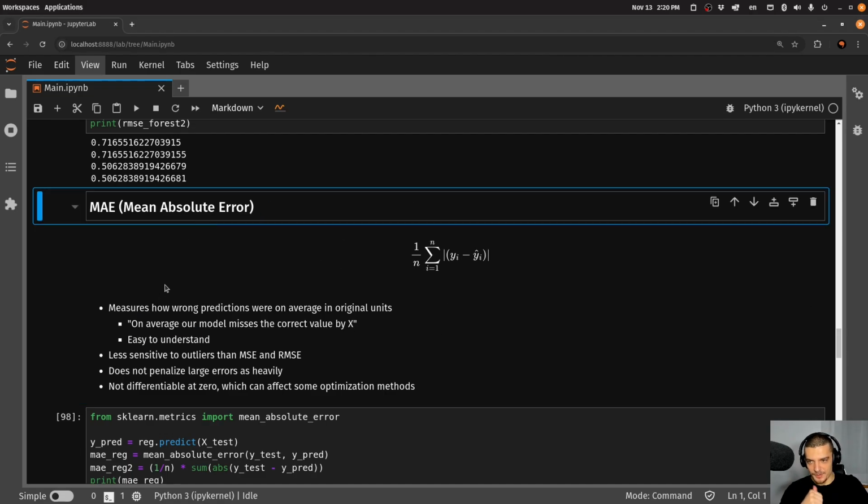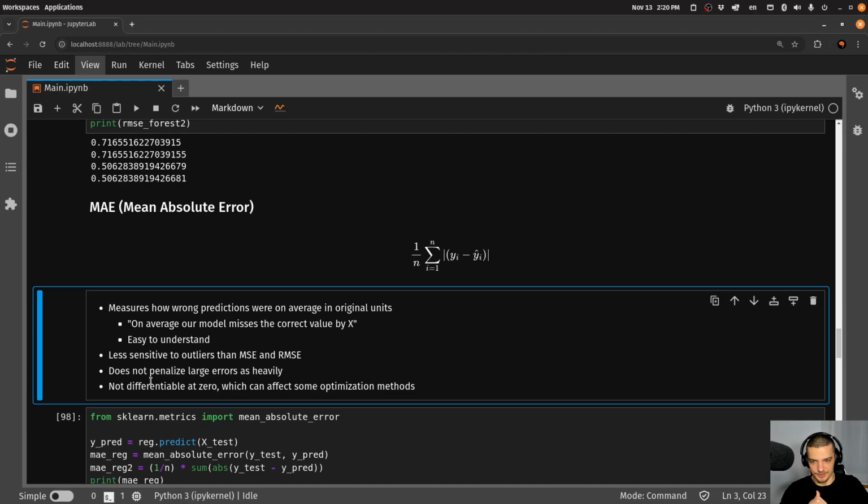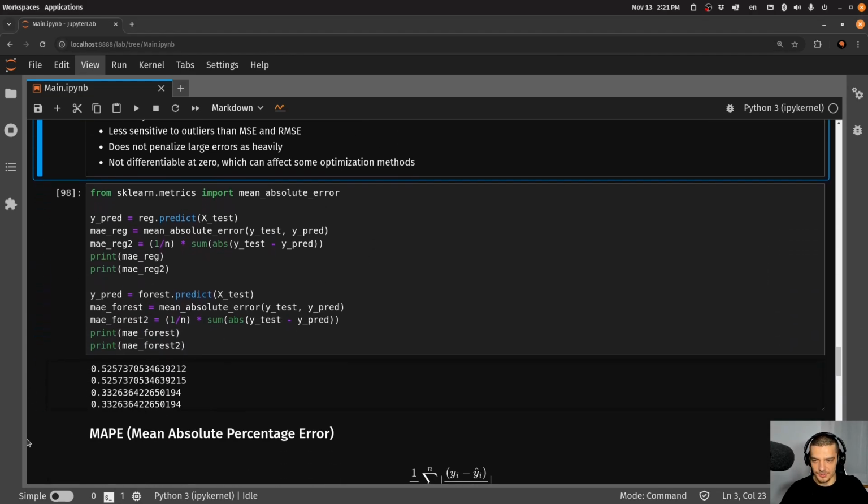Now, the problem with this metric is it's not differentiable at 0, which is bad for optimization. So this is not necessarily the best thing to choose as a loss function for the optimization algorithm, but it's a nice evaluation function that just tells us how wrong we are on average in the original units. So how many dollars on average do I miss the housing value? Now, you will say that these values here are not dollar values.